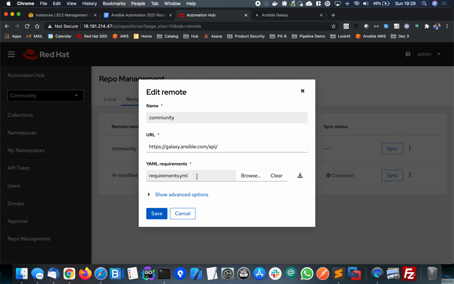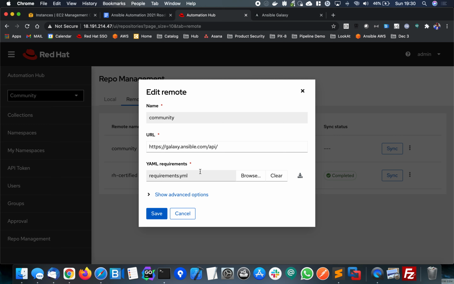Okay, so this is quite important because we do not synchronize the entire galaxy.ansible.com repository of all collections, because it's going to grow to be quite large. So you need to define as an administrator what content you wish to pull from Galaxy. And the way you do this is you specify it in a requirements.yaml.